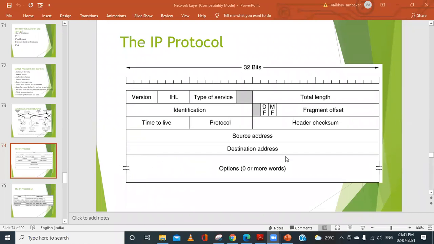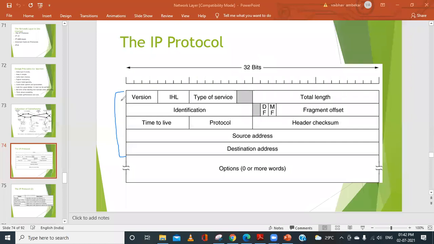This indicates that this field is optional. It can be included or it can be discarded. But whatever we have here is the fixed length of the header. So what is the fixed length of the header? This much. Every row is made up of 32 bits, and there are 5 rows together. 32 bits means how many bytes? 8 bits equal 1 byte, so 32 bits equal 4 bytes.